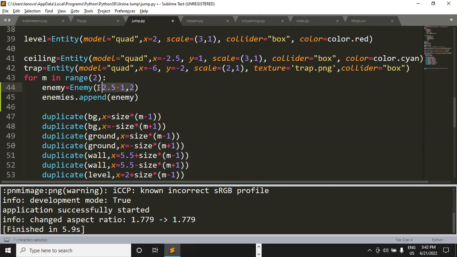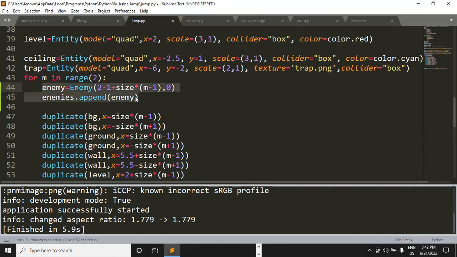We can simply pass some random formula like this: 2 minus 1 plus size, and then into M minus 1. And because I do not want the enemy to move along the y-axis, that is the reason for 0 for the y-axis. Finally, I'm appending the enemy to this empty list named enemies.